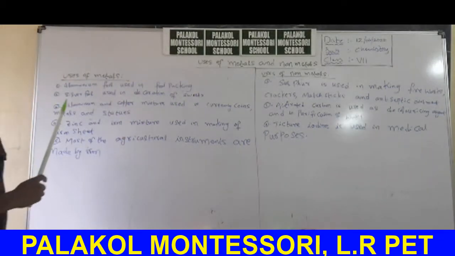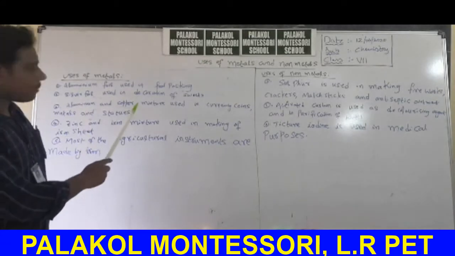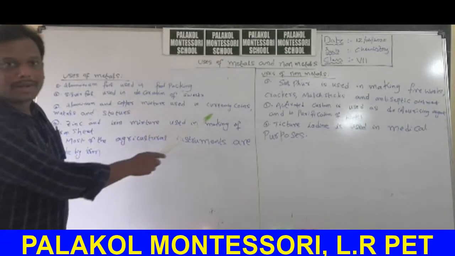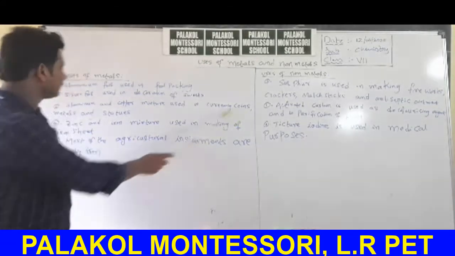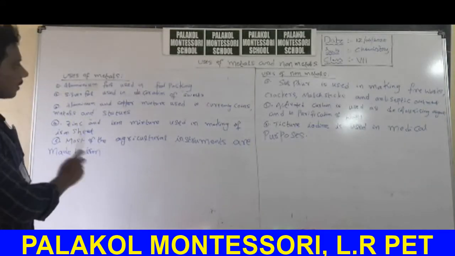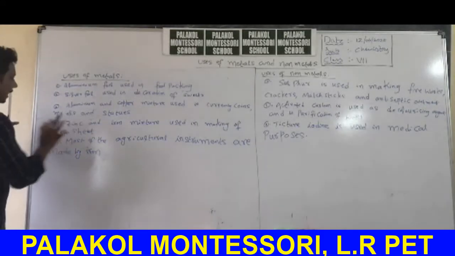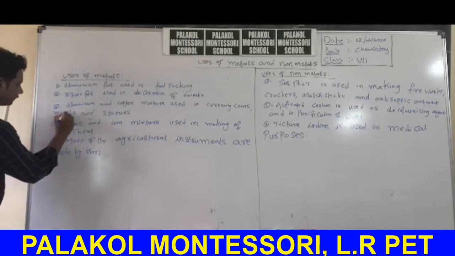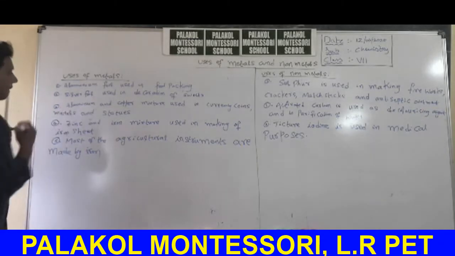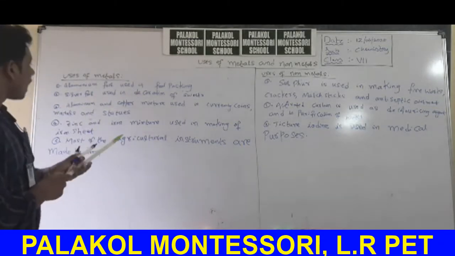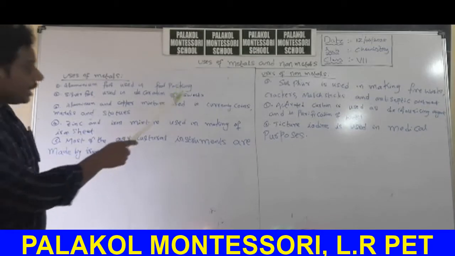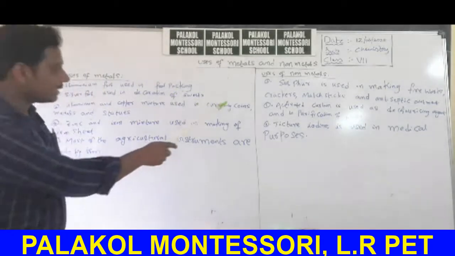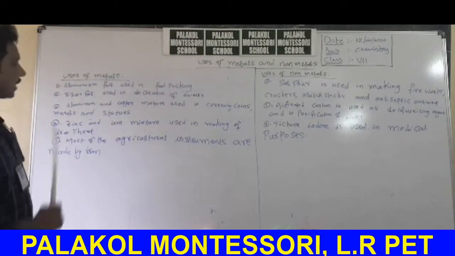Third important point, a mixture of aluminum and copper is used in preparation of currency coins, medals and statues. Not metals, medals.